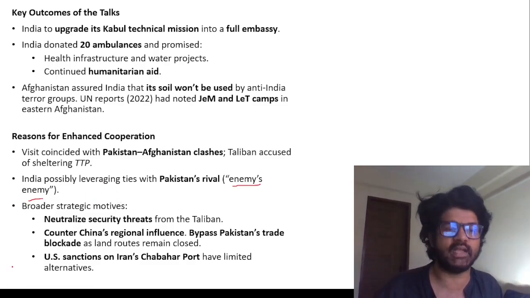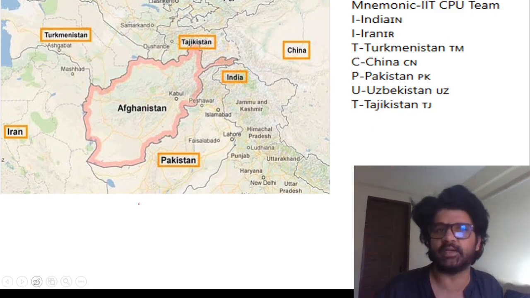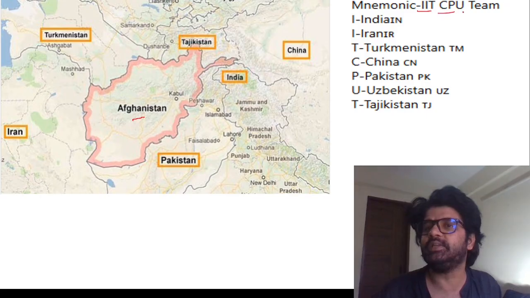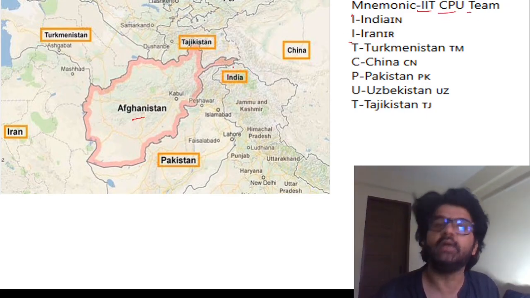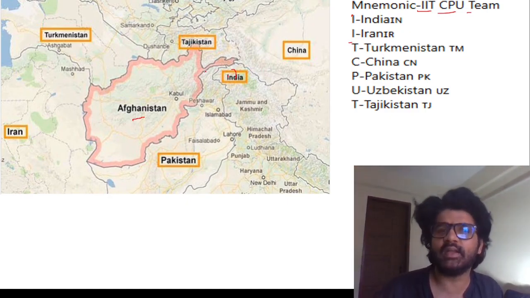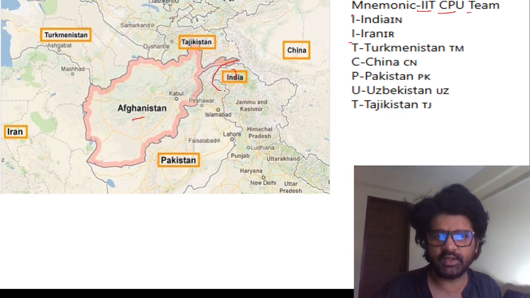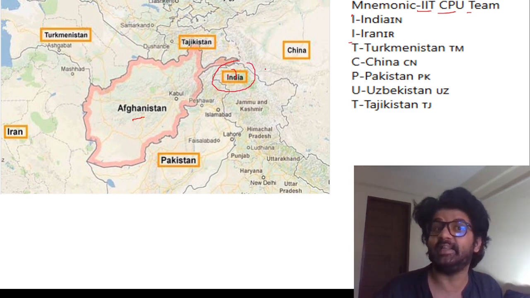What is important from an exam perspective here? From a prelims perspective, this: Afghanistan is bordered by how many countries? IIT CPU team, remember these, the capital letters. India, Iran. Officially, we are neighboring Afghanistan. In that regard, Afghanistan can help us in freeing Pakistan Occupied Kashmir. Think about it. So India, Iran, Turkmenistan, China, Pakistan.